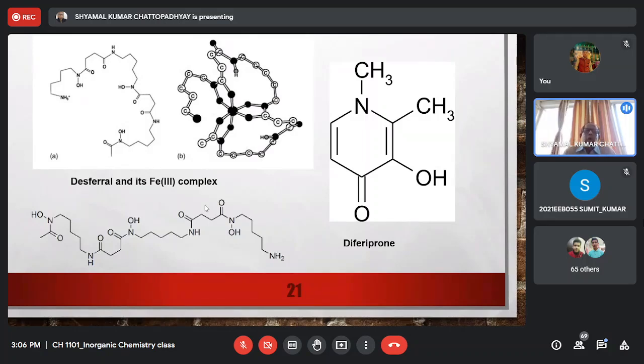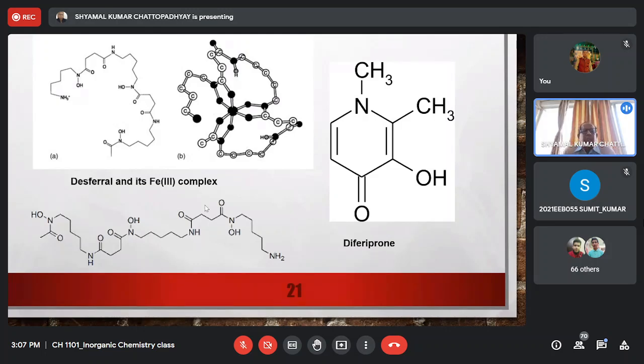People who have got thalassemia or people who have got sickle cell anemia, they have to undergo blood transfusion sometimes more than once a week, right? So what happens, you know that blood inside your body after a few days decomposes, right? And ultimately, because you are continuously transfusing blood, excess iron accumulates in your body.